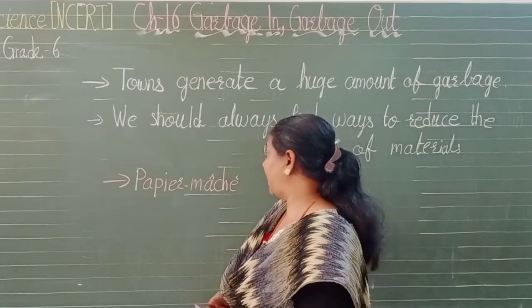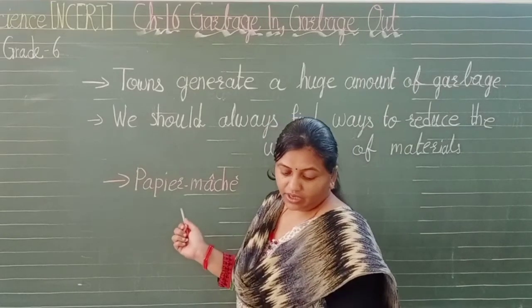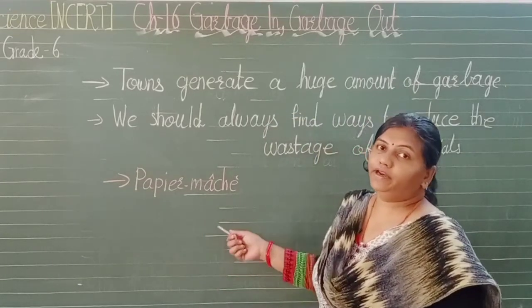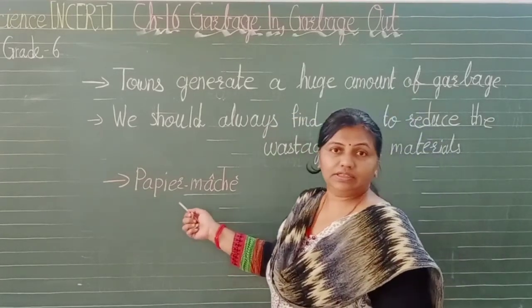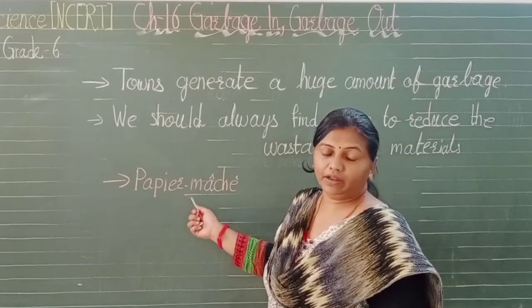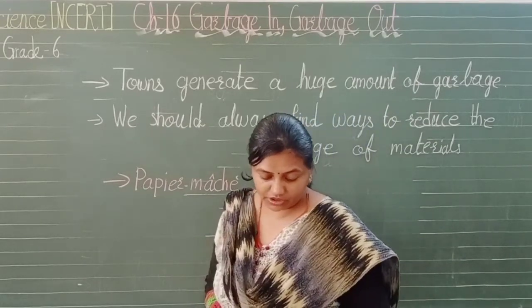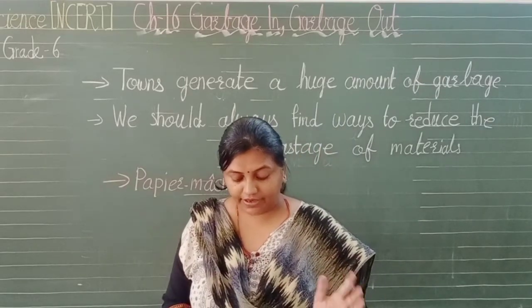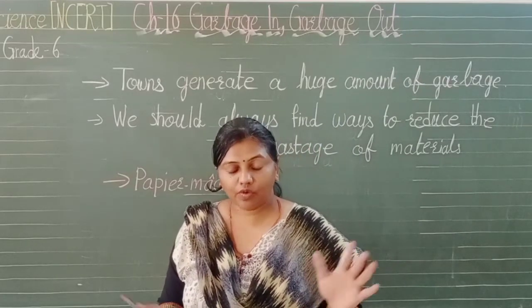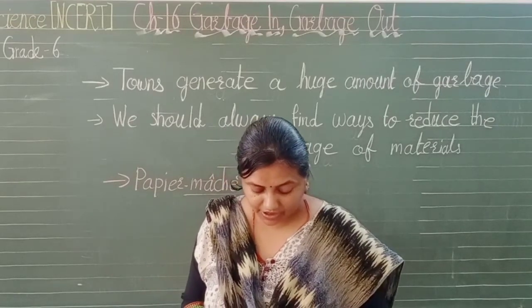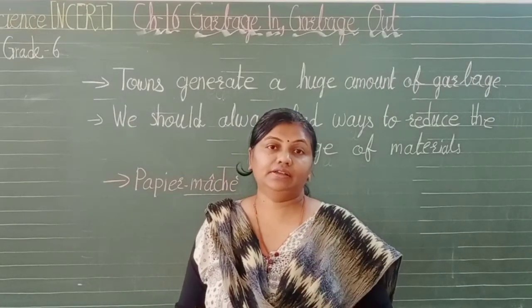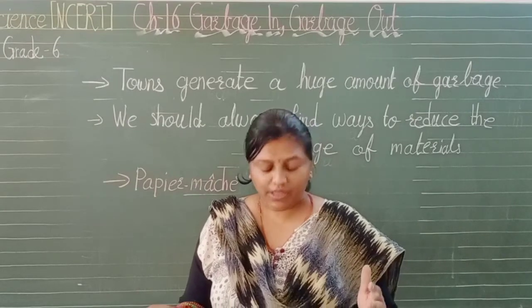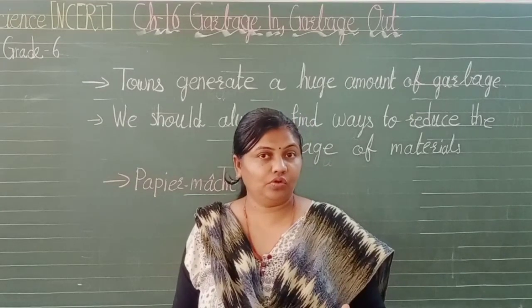Now what is this paper make? It is a combination of paper and clay. This is a new word for you, paper make, a combination of paper and clay that is used to harden baskets. The same can be used to prepare many articles such as photo frames and masks and so on.